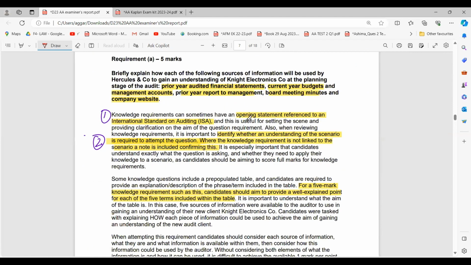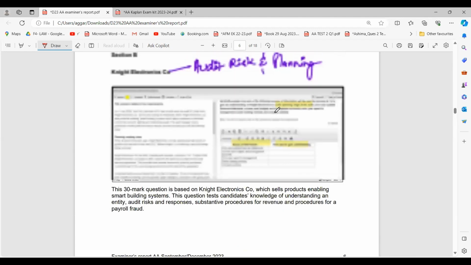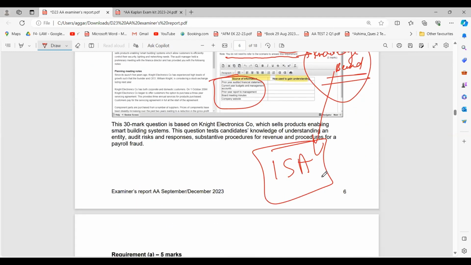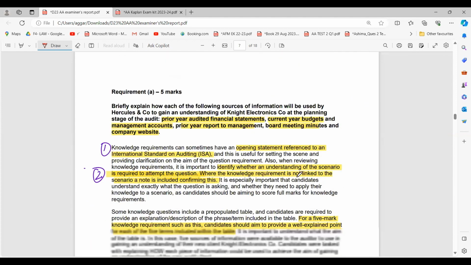Knowledge requirements can sometimes have an opening statement reference to an international ISA. So whenever you're writing any knowledge-based questions, it is always better that you refer to the ISA, also from the presentation point of view. But I suggest students that even if you do not know the ISAs, it is completely okay, but do not write wrong ISAs. First point is this, which the examiner is saying.